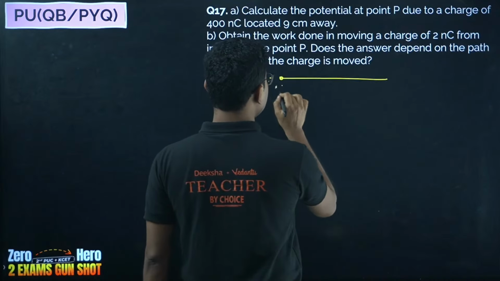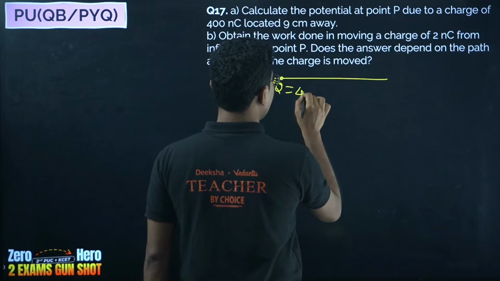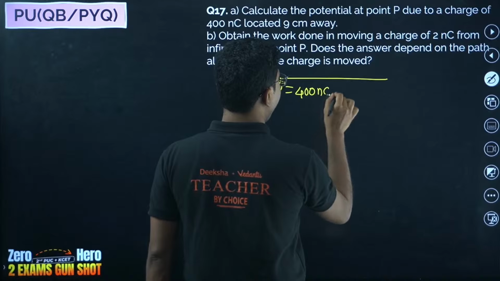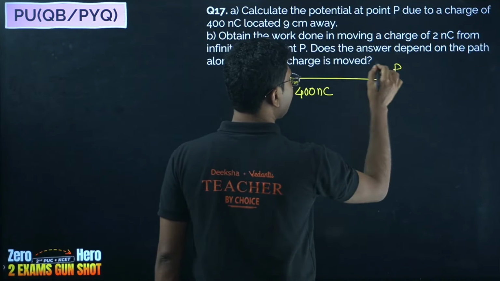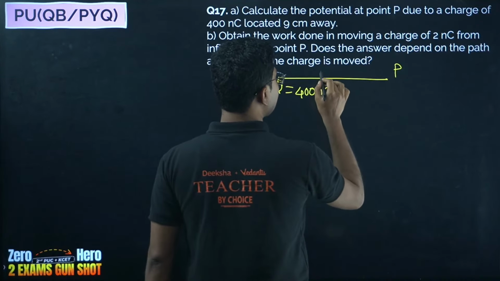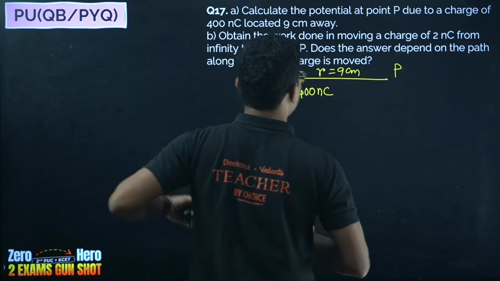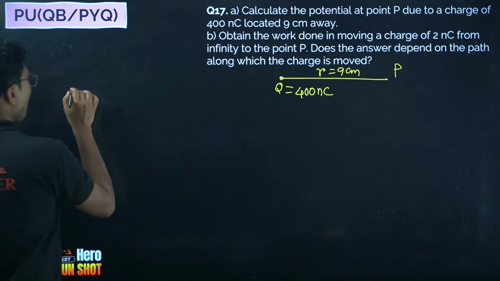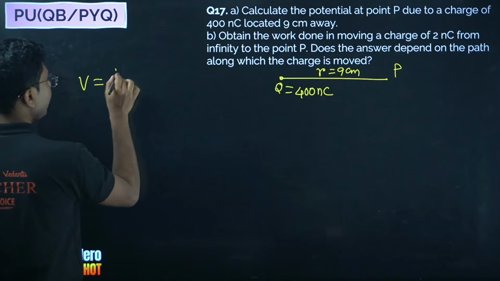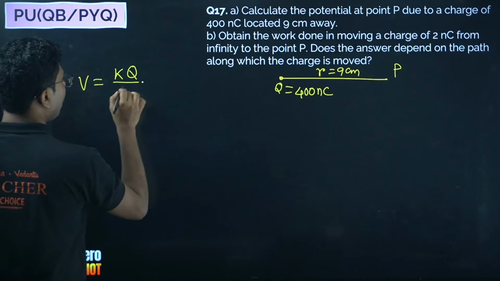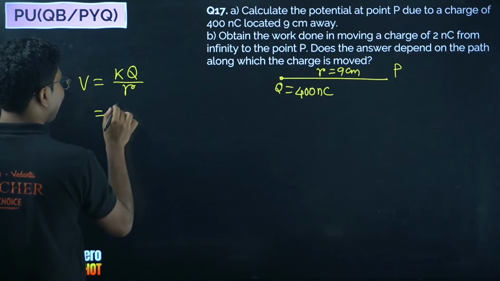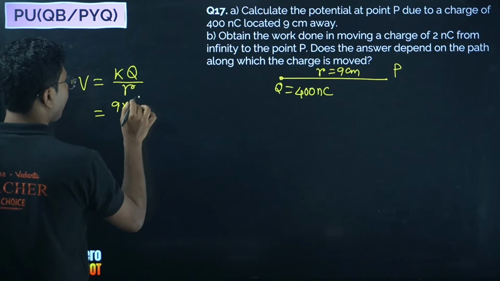What is the charge? Charge is 400 nanocoulomb, and we are trying to find potential at this point P. So what is the distance? Distance is 9 centimeter. So how to find the potential? What is the formula for potential due to a point charge? KQ upon R. So what is K? K is 9 into 10 to the power of 9.